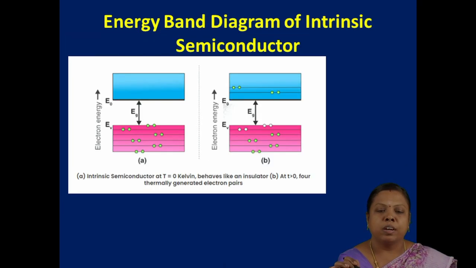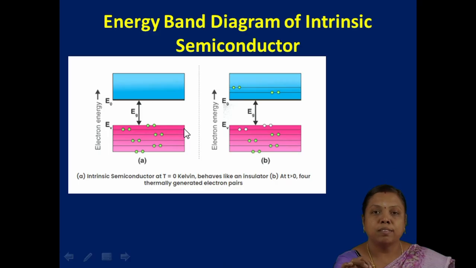You see the energy band diagram for the intrinsic semiconductor. A is the intrinsic semiconductor at temperature T equal to 0 Kelvin, and B shows the energy band gap, the distance between the conduction band and valence band, at a temperature greater than 0. In picture A we cannot identify any electrons in the conduction band, because there is no bond breaking and no movement of electrons at 0 Kelvin. All the electrons are present in the valence band.